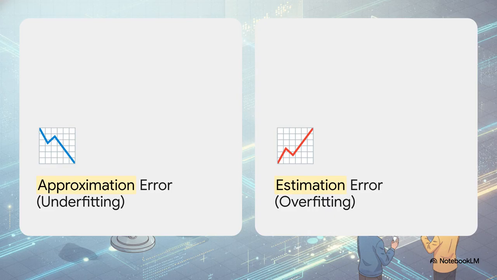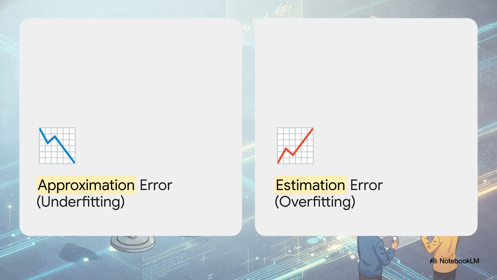On the one hand, we have approximation error. This is the underfitting we just saw with our rigid degree 2 polynomial. But if you try to push that error down by giving the model massive flexibility, like our chaotic degree 10 polynomial on the right side there, your estimation error completely shoots up. The model becomes way too sensitive to the specific finite sample of data it was trained on, which causes it to overfit. You basically can't minimize one without inflating the other.